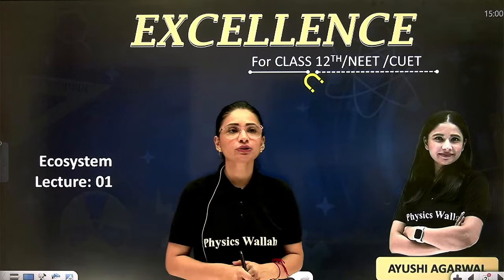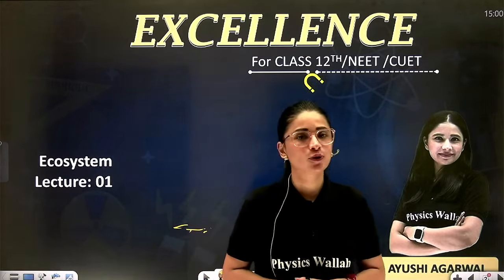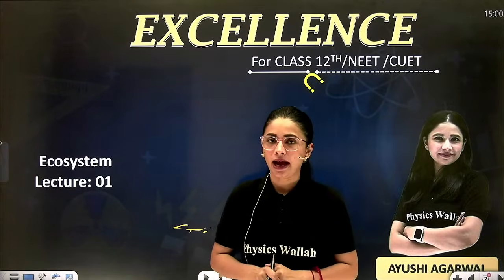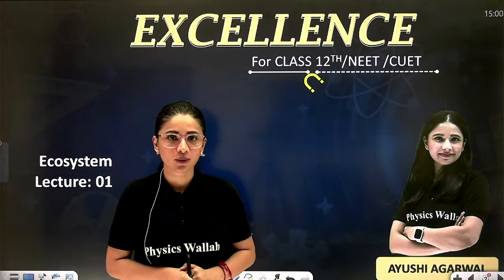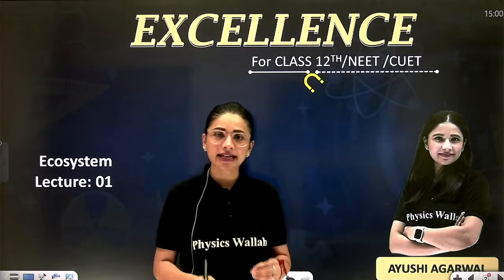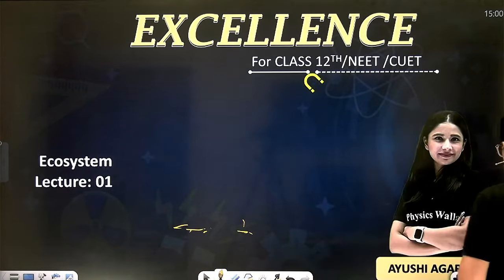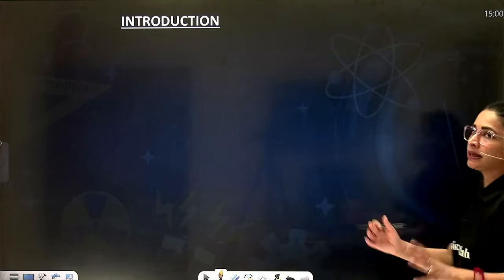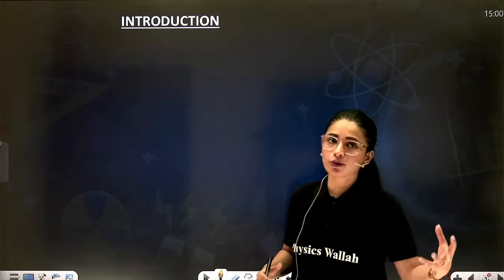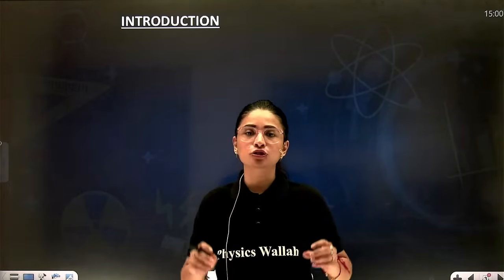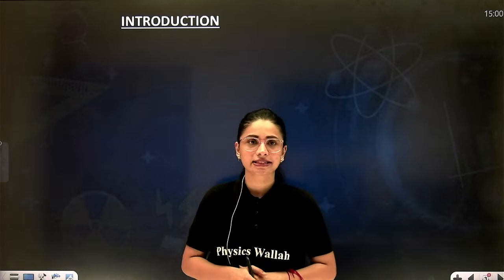So today we are going to start with the first lecture of the chapter Ecosystem. So far we have completed Organism and Population. I hope you all have revised that chapter well and have understood it also. Today we are going to start with the next chapter of Ecology, Ecosystem, where we will study what is ecosystem, types of ecosystem, how ecosystem functions, everything, all simple and easy details of ecosystem will be done in this chapter. Starting with what is ecosystem.